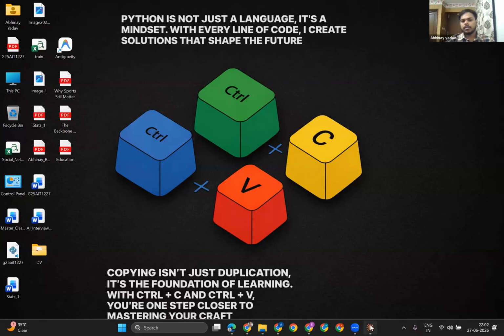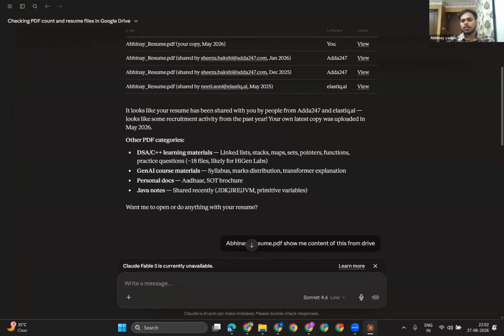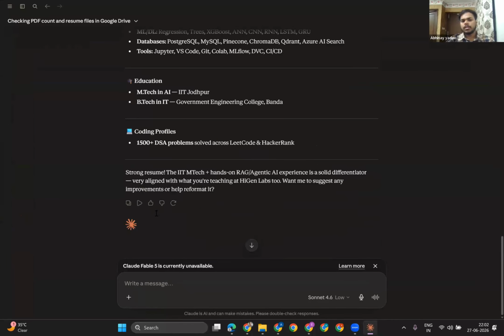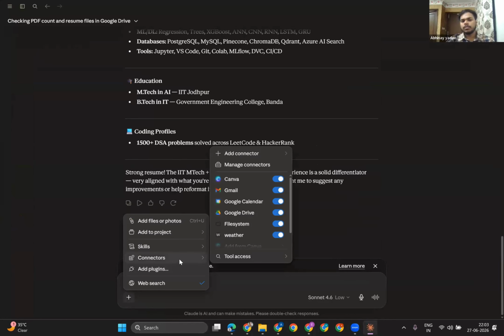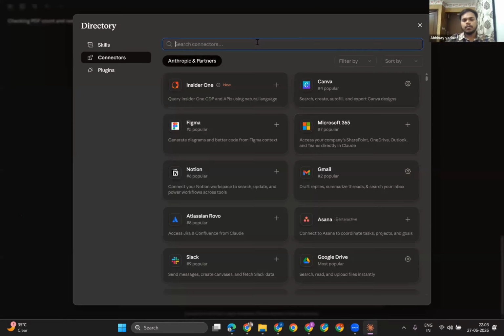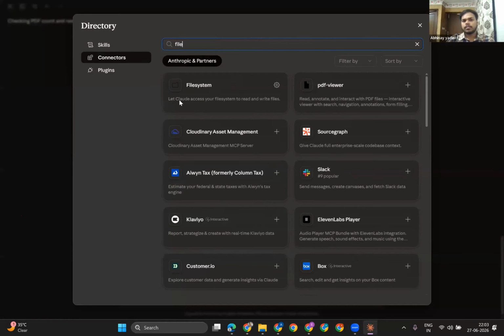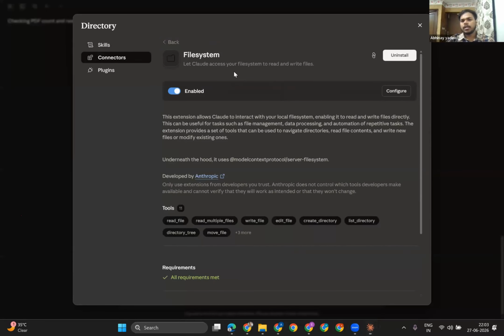So for that particular thing, again, I'm just going to open my Claude code, right? And for this, I'm just going to use the connector called the file system. When you go to add connector, just browse and type here, file system. When you click on this, you simply connect and enable.